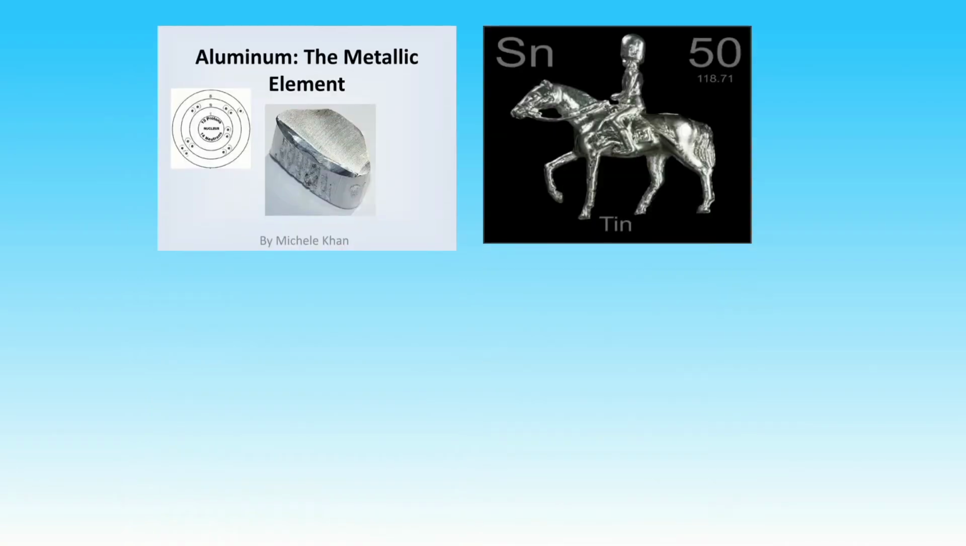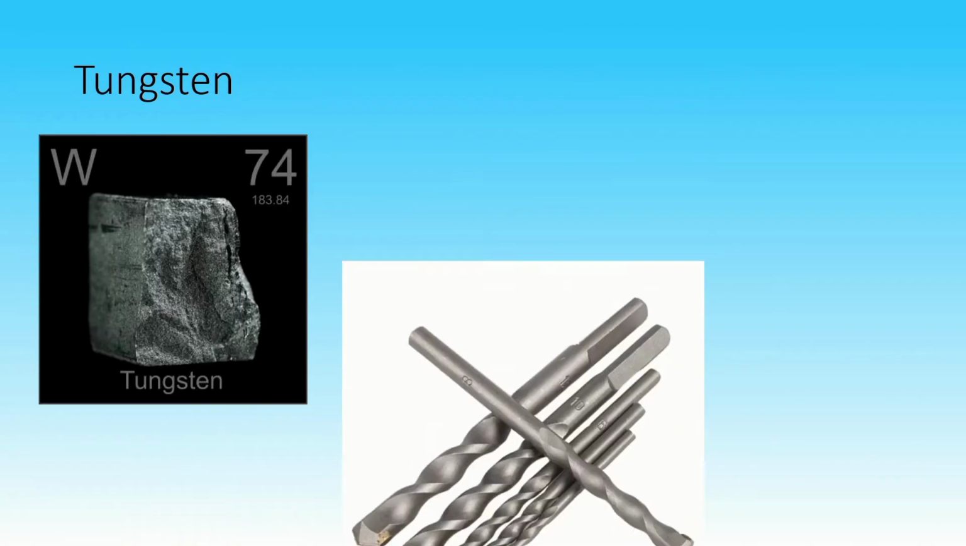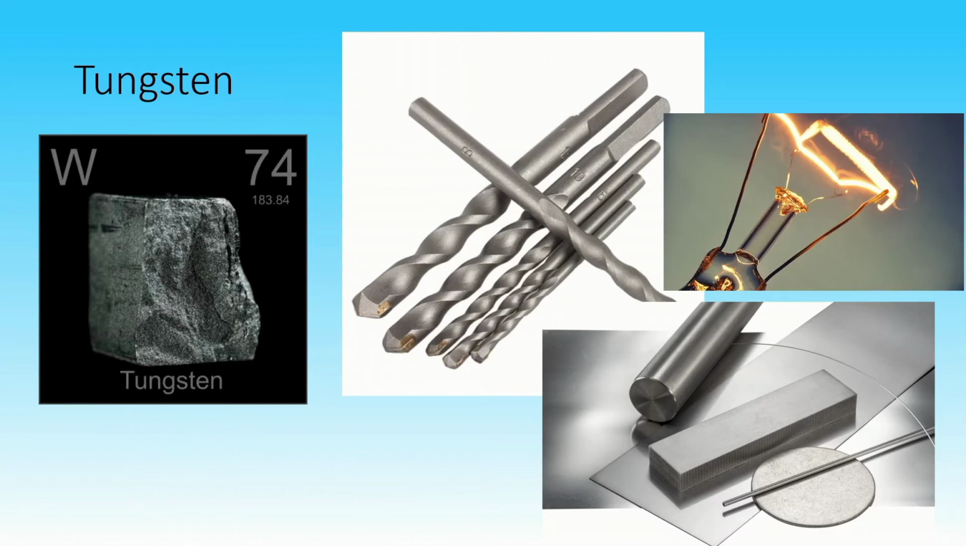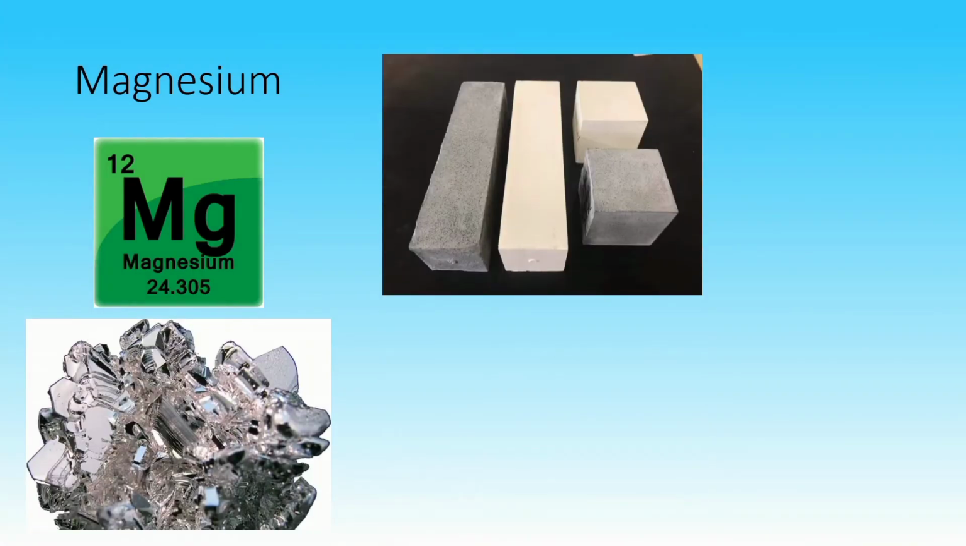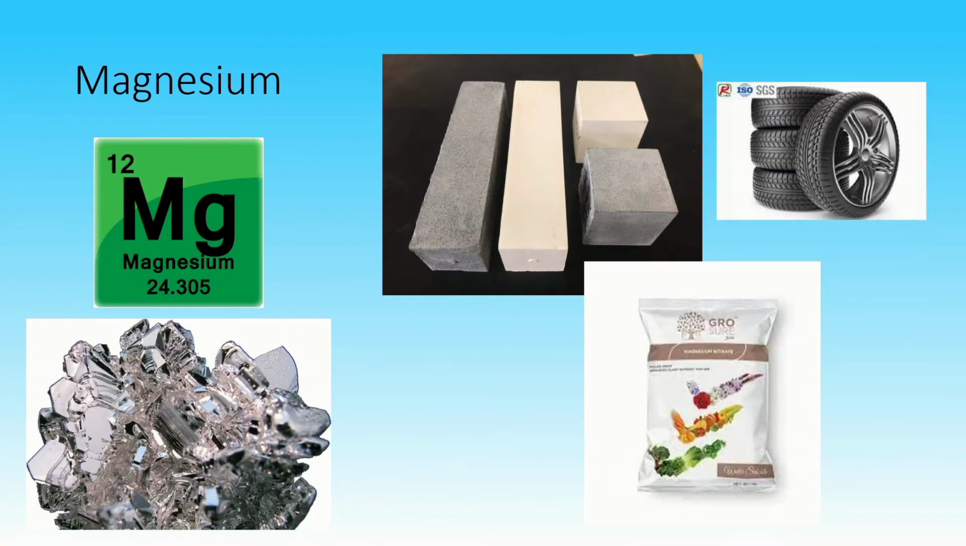Other metallic elements such as aluminum and tin are used in manufacturing cans, containers, and various types of electrical equipment. Tungsten is used in steel production, metalwork, and light bulbs. Magnesium is used in the production of cement, rubber, and plant fertilizers.